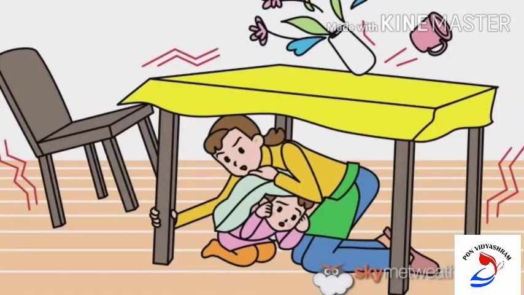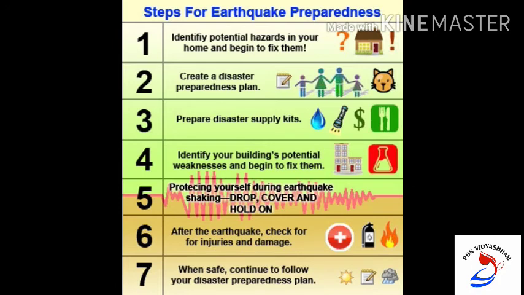Protective measures during earthquakes. The following protective measures must be taken to save life during an earthquake. If you are indoors, take shelter under a strong desk, table, or against the corner of the room. Stay far away from anything that could fall, such as furniture, glass windows, heavy machines. Do not use lifts or elevators. Always keep a disaster safety kit ready, having money, medicines, and some non-perishable food items in it.